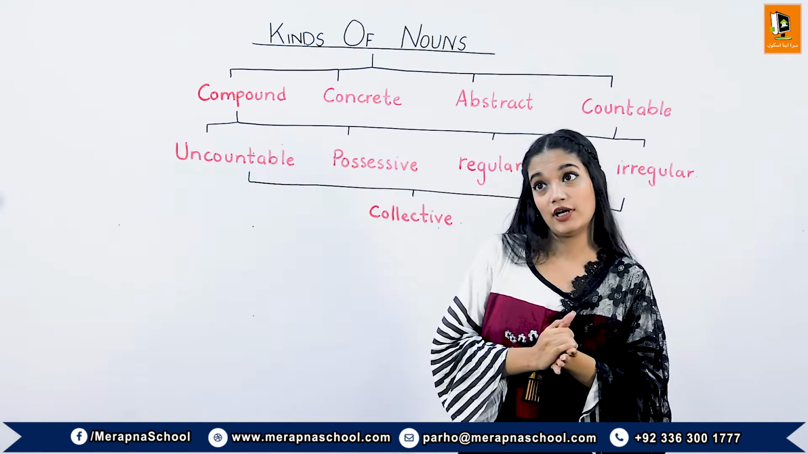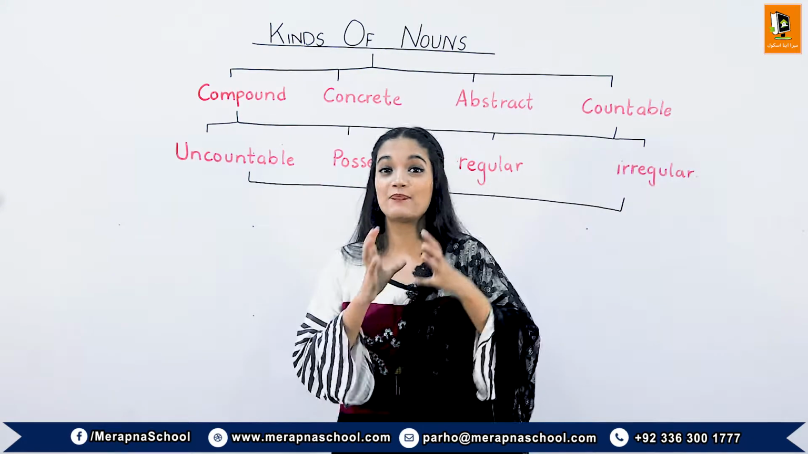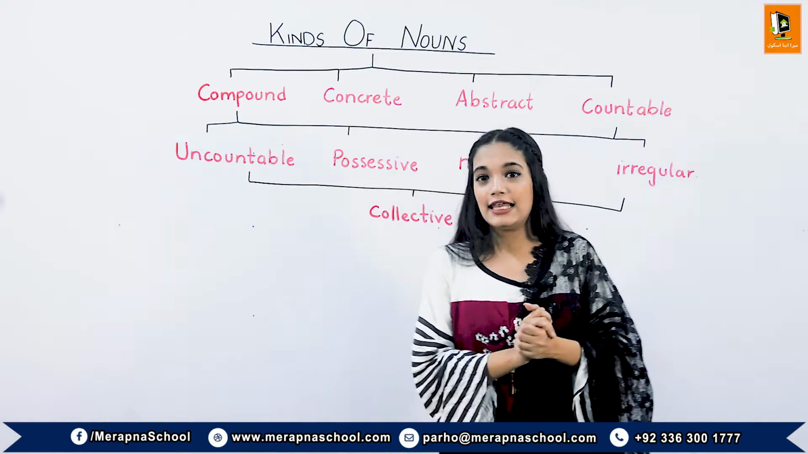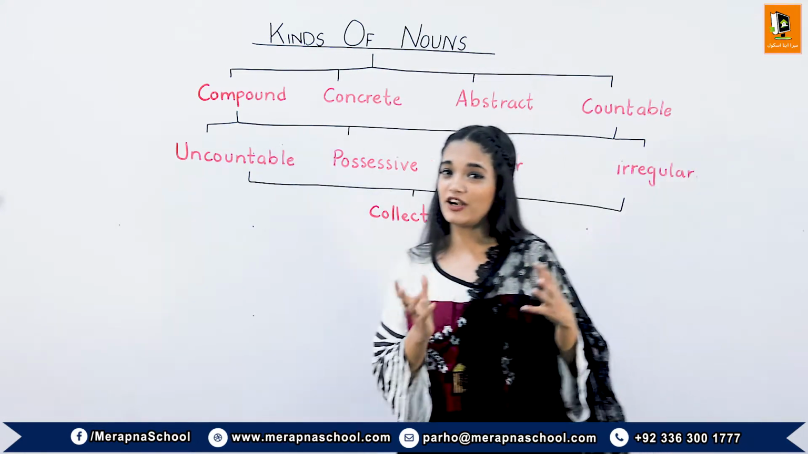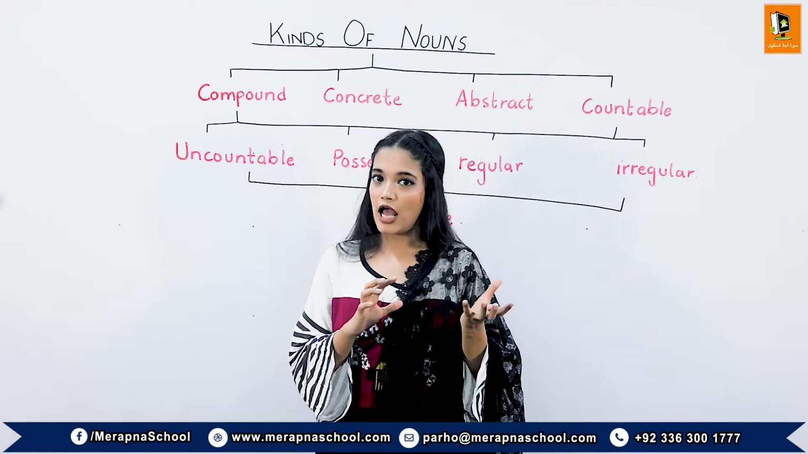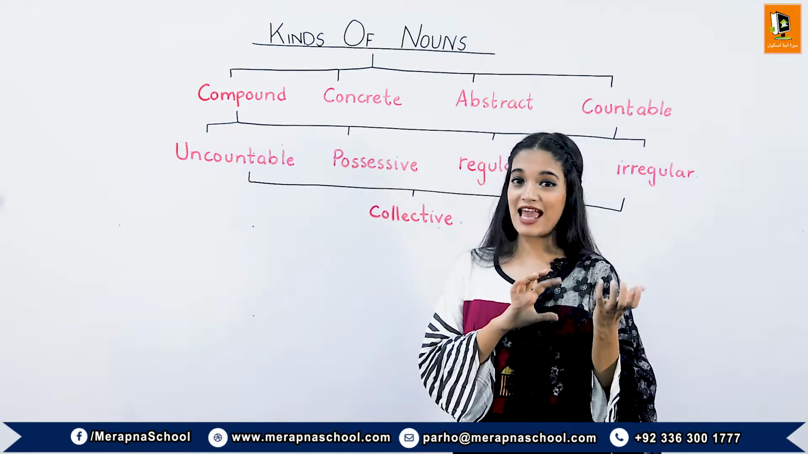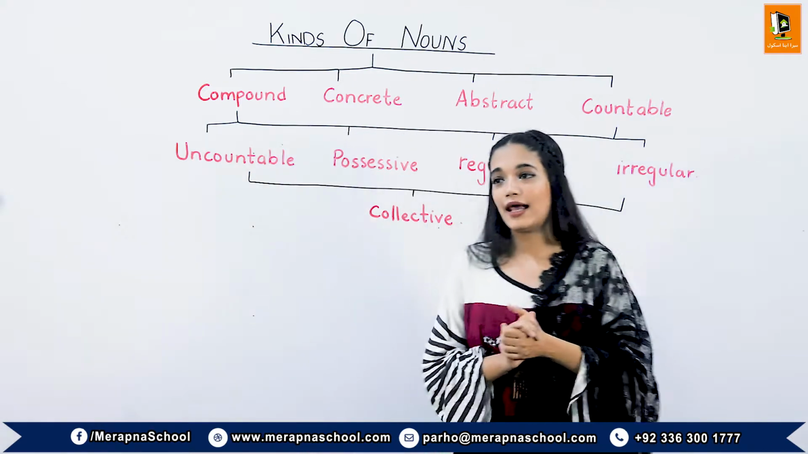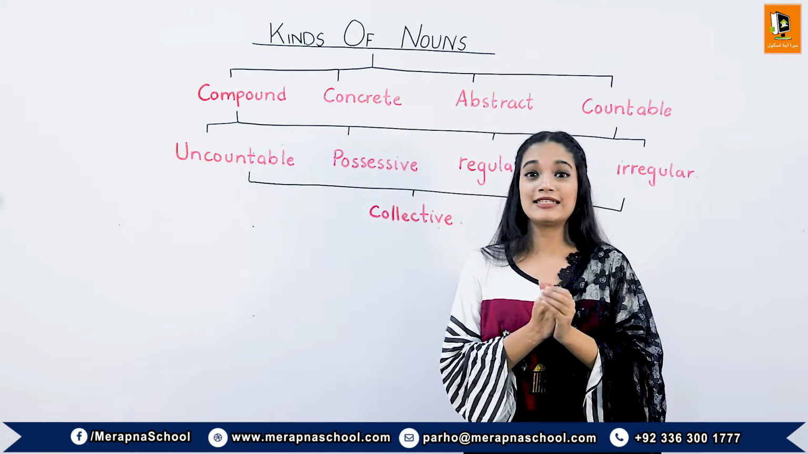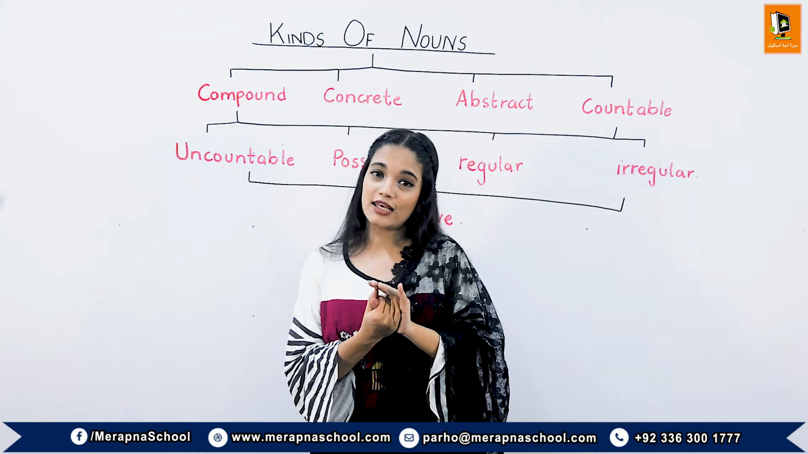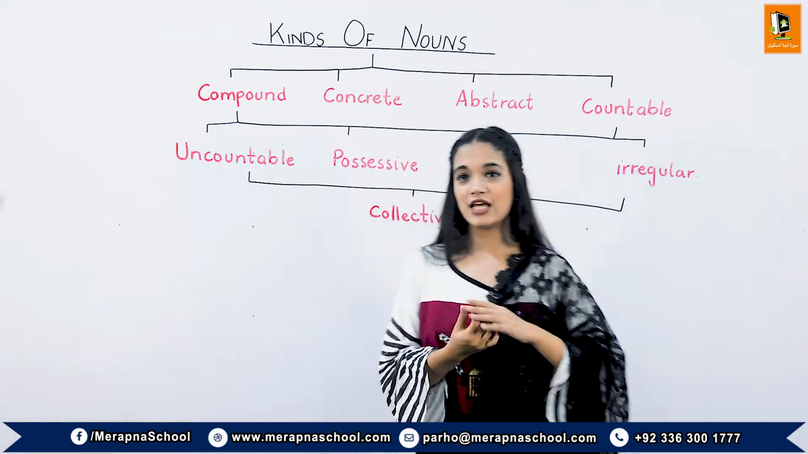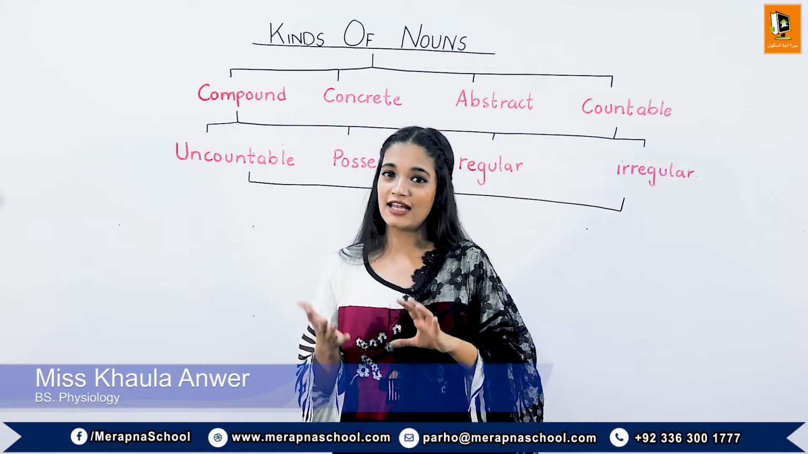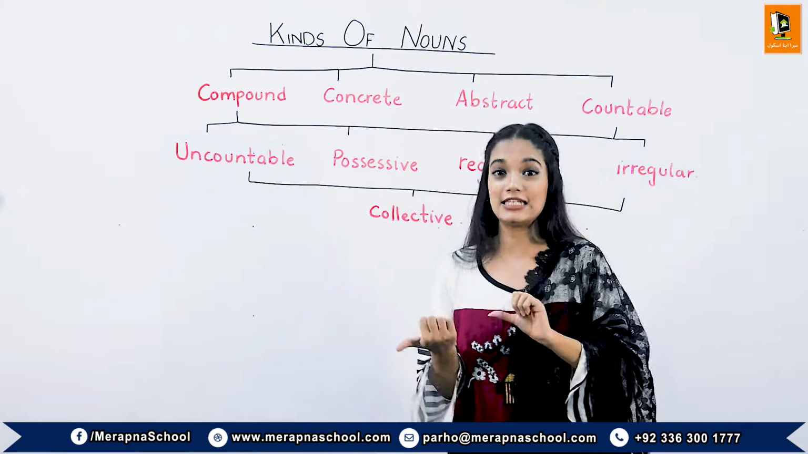So what are the proper nouns? Proper nouns are special names given to a person, place, animal or thing. Like I said, a general name for a person is boy, but its special name can be Basit. So Basit is a proper noun. Like I mentioned, city is a general name given to a place, but Karachi is a special name given to a place, and it is a special name of a city.